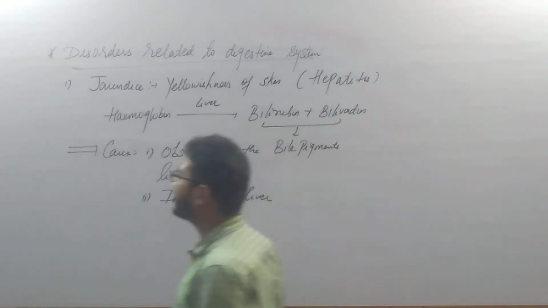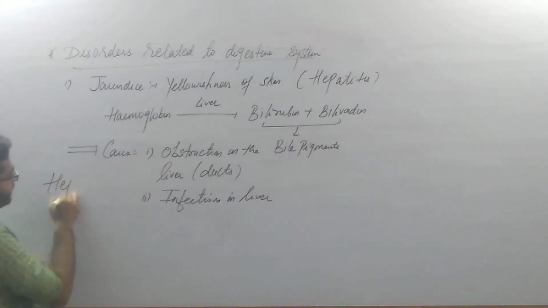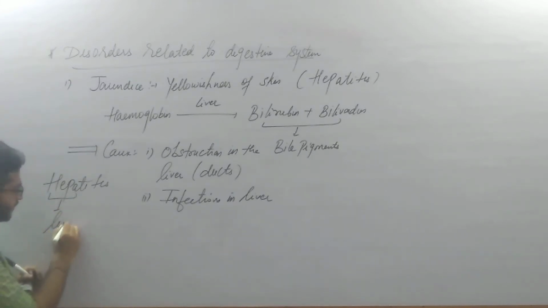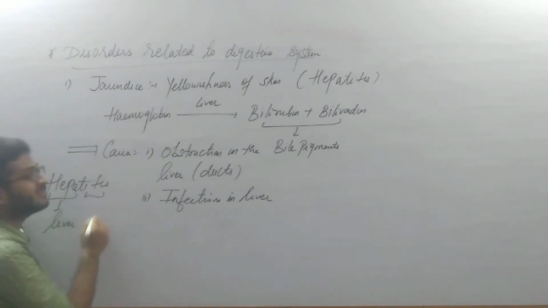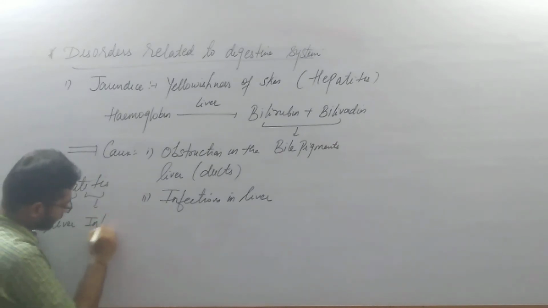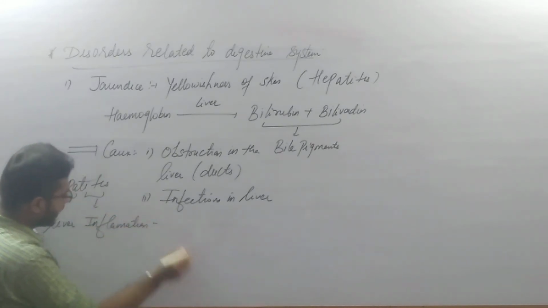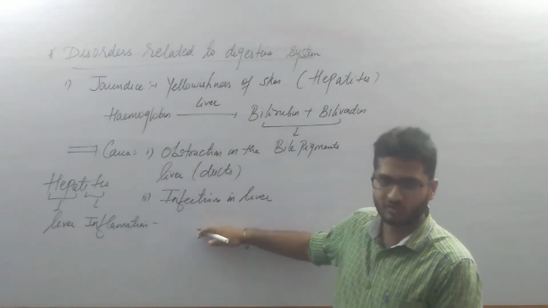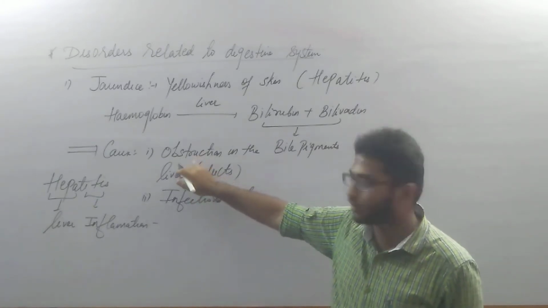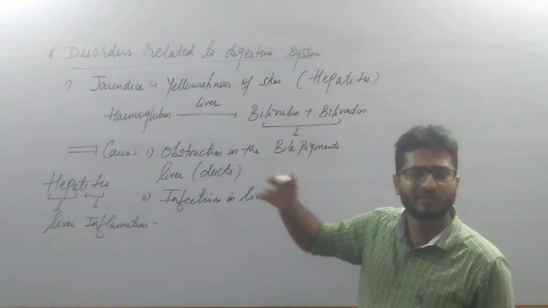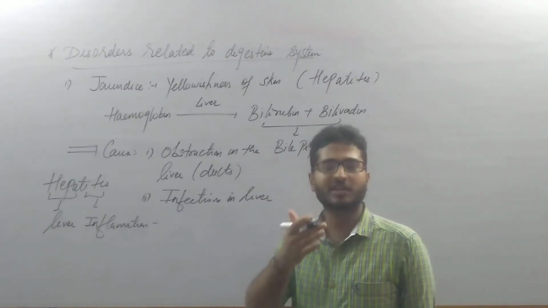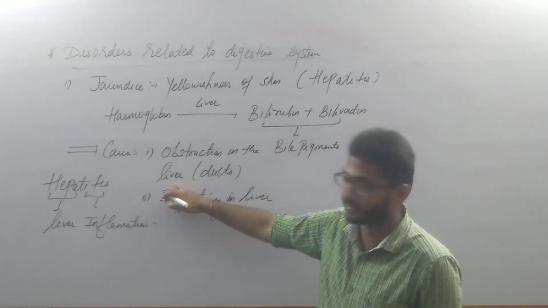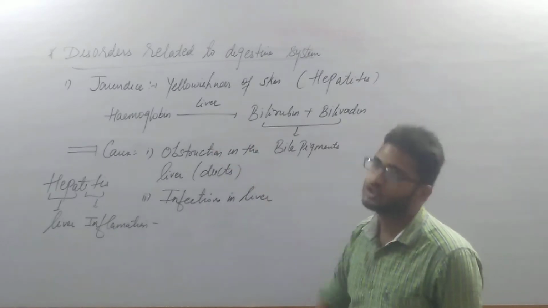Now understand this term hepatitis. Hepat is, we know, the medical term for liver. Itis means inflammation. So hepatitis is inflammation in the liver. And basically the two major reasons for jaundice are obstruction, that is the blockade in the bile duct, either in the cystic duct or in the hepatopancreatic duct, whatever it is, which are passing from the liver. The main center should be liver, and infections in liver may lead to jaundice.